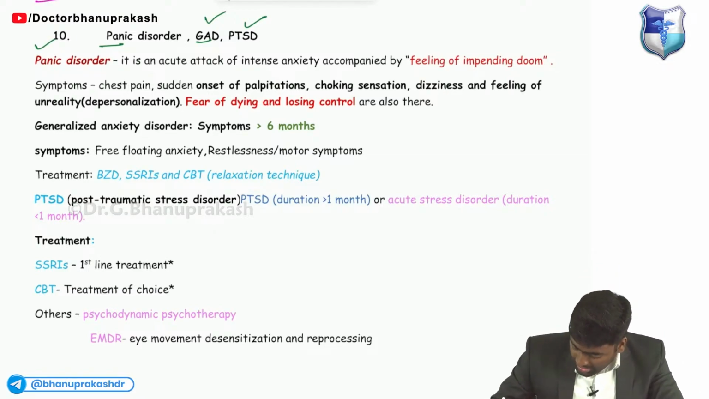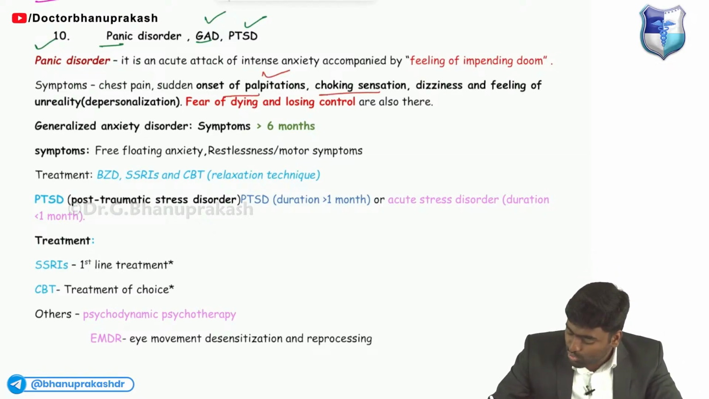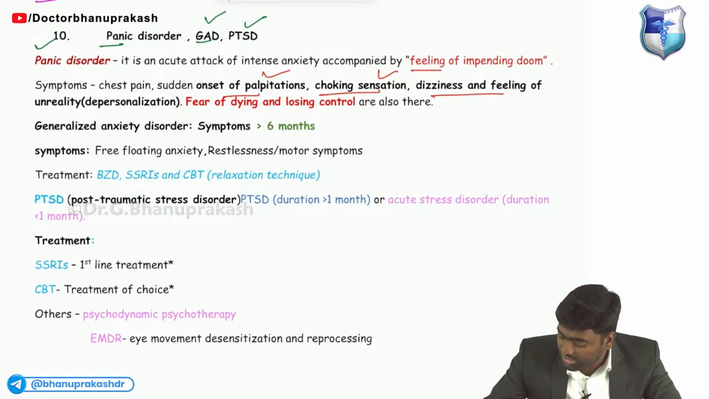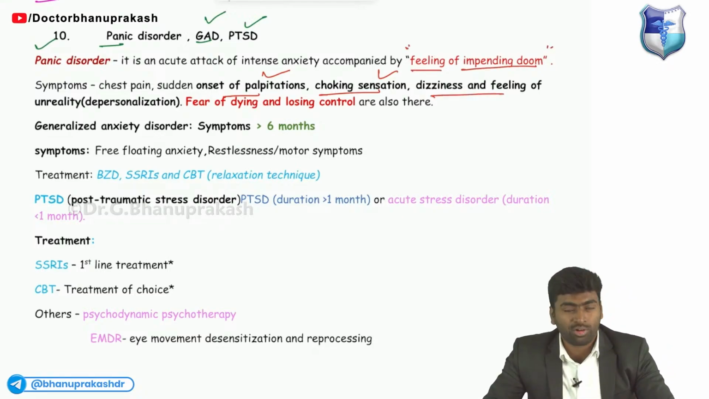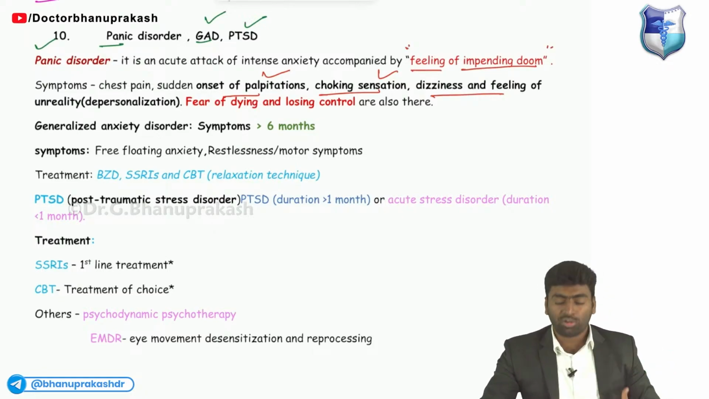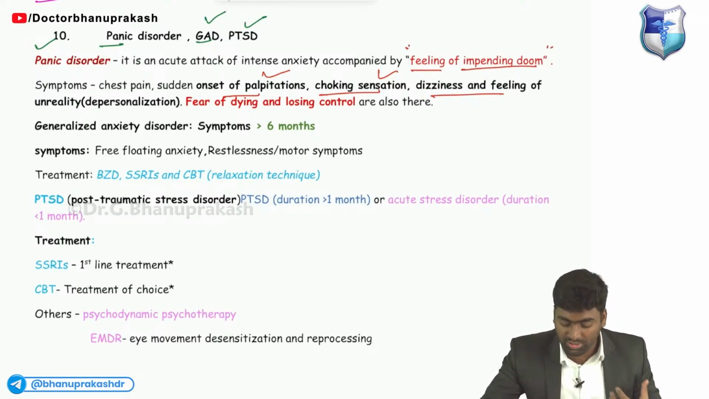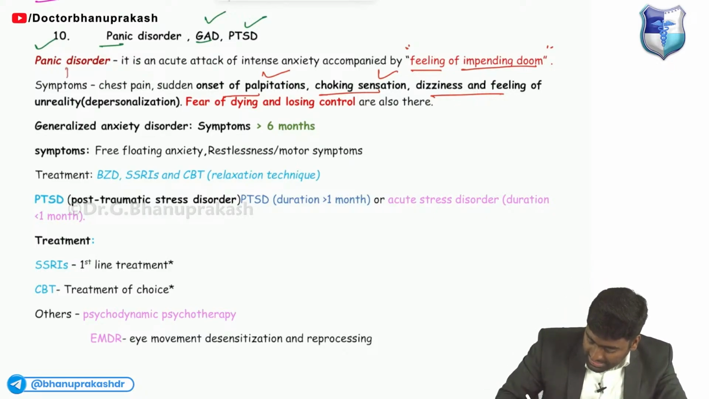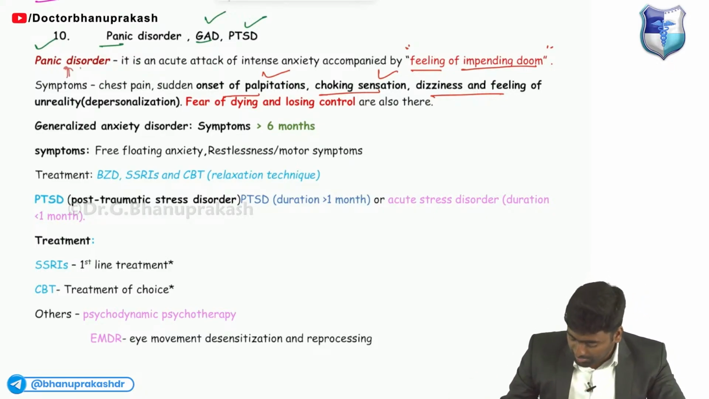The onset of palpitations, choking sensations, dizziness, and everything. The world is going to end, and I am going to die. This feeling will be mentioned in the questions, and this may mimic myocardial infarction. So it is the typical feature of panic disorder that will be mentioned: impending doom.